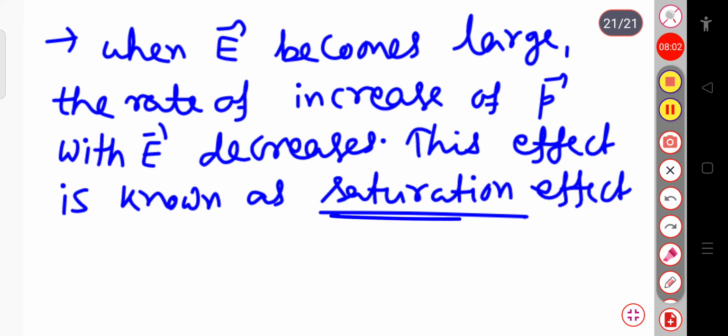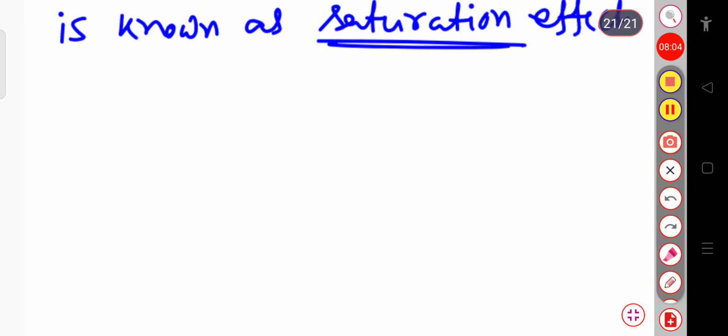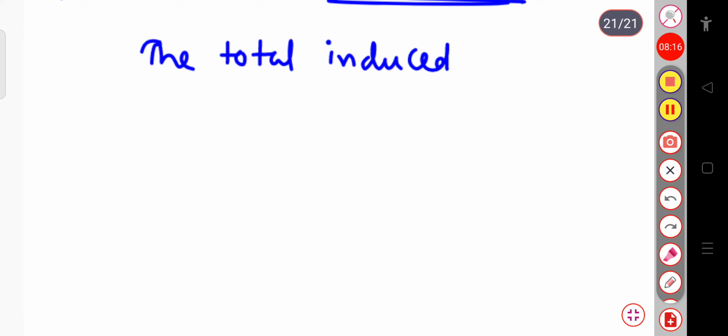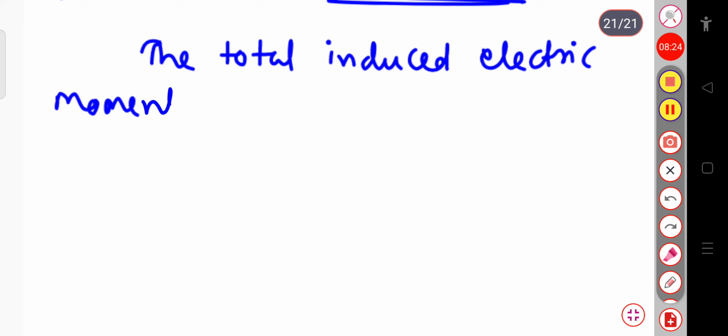Okay. So the total induced electric moment per unit volume, induced electric moment per unit volume, this is nothing but your polarization.